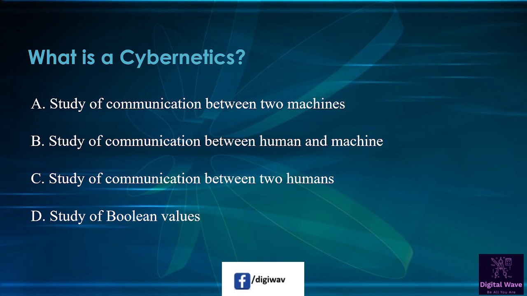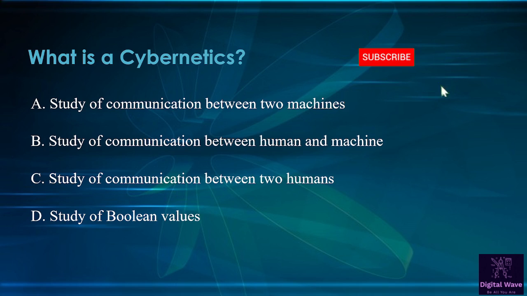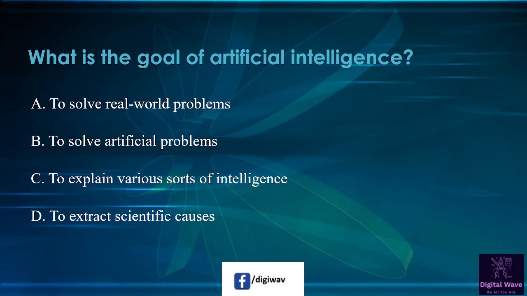Next question is, what is a cybernetics? So options available here, study of communication between two machines. Second option is study of communication between human and machine. Third option is study of communication between two humans, and the last option is study of Boolean values. So right answer will be study of communication between human and machine.